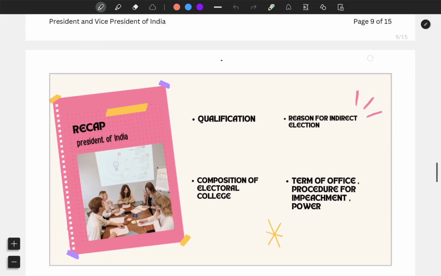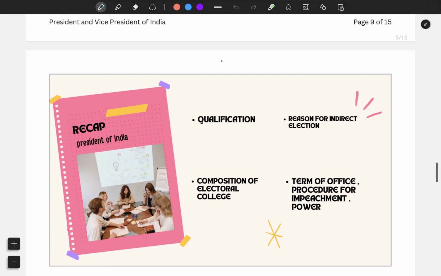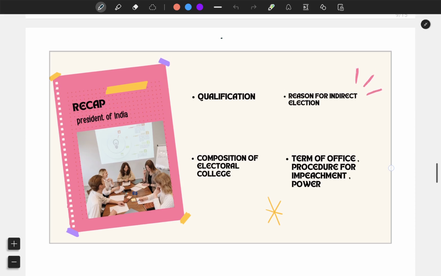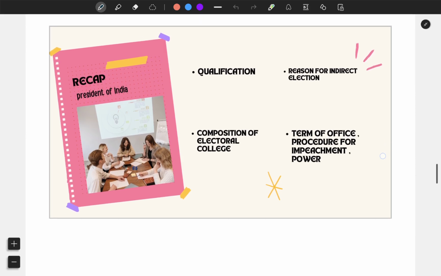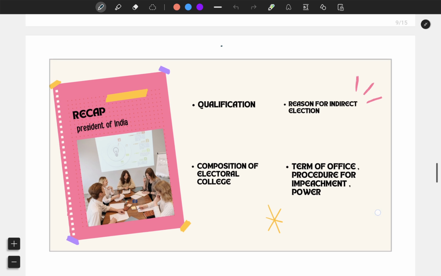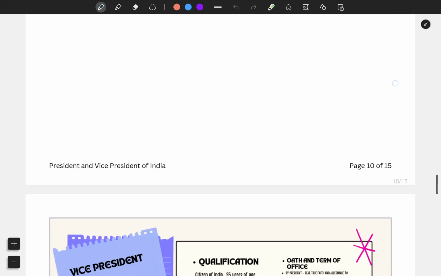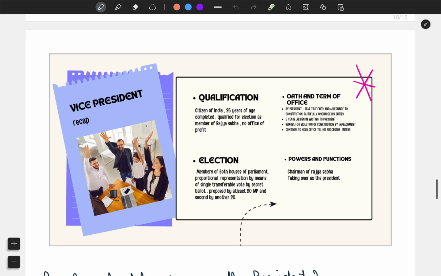Moving forward, let's compare the qualifications, reason for indirect elections, composition of electoral college and term of office of these two powers. Also, one thing we need to see here is that the Vice President of India also takes up the charge as President when the President has died, or he has resigned, or there is a removal of the President, or when the President is unable to discharge his function owing to absence or illness or any other cause.